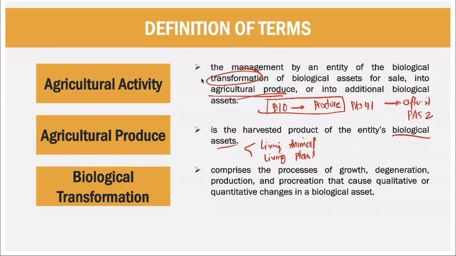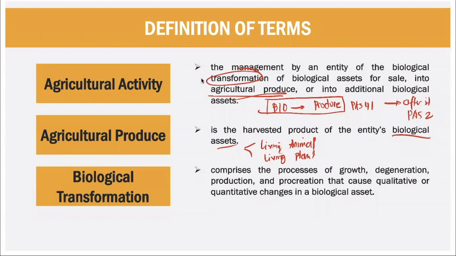So for example, yung chicks, maliit na manok. Once the chicks grow to become a full-blown chicken, we call that qualitative changes. Quantitative, dumami siya, nanganak yung chicken. Tapos, nag-iba yung price niya kasi nga lumaki siya. Those are quantitative changes. Okay?